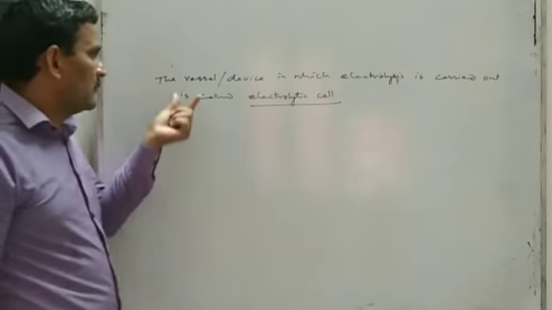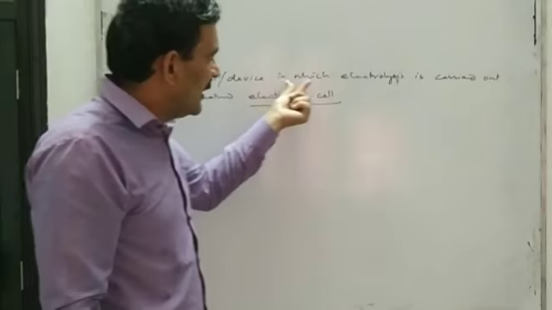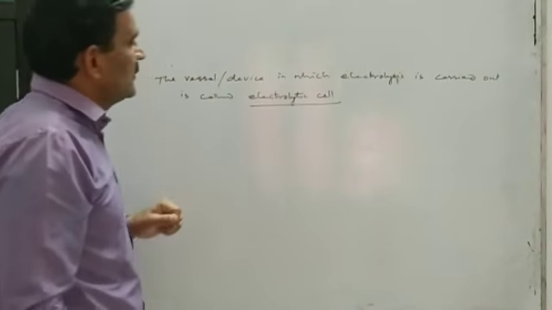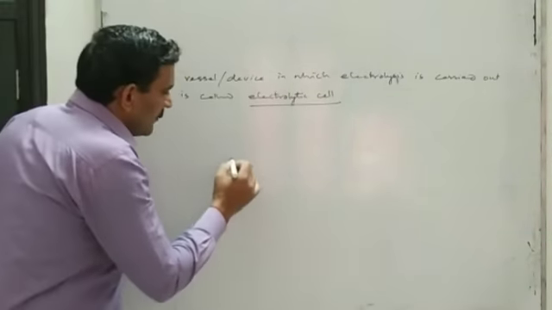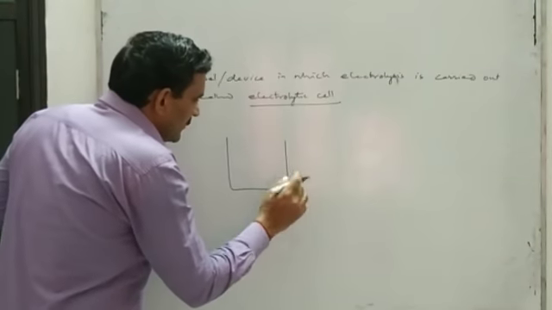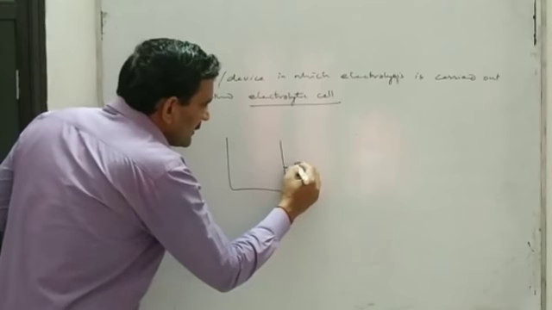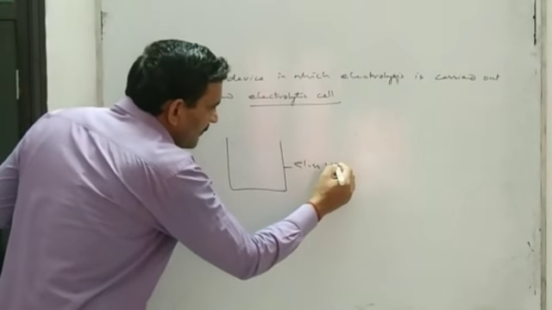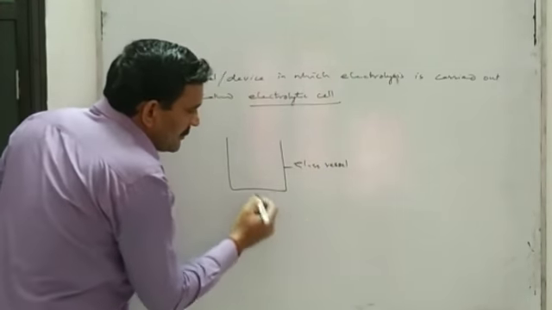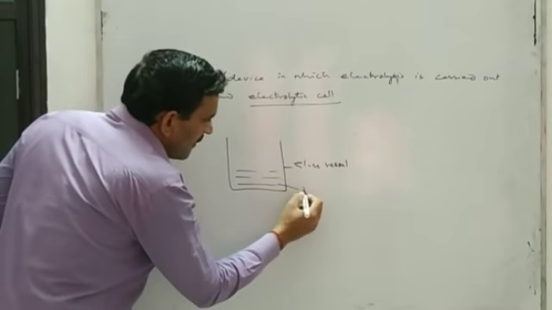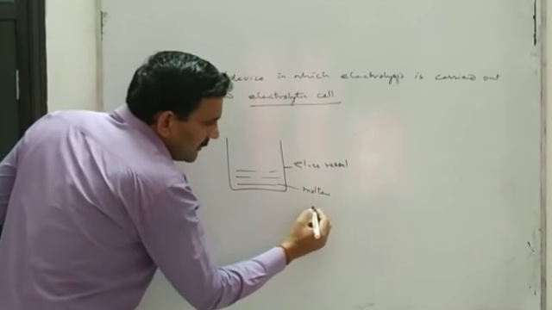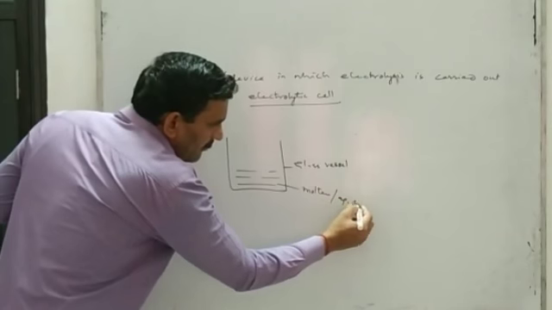The vessel or device in which electrolysis is carried out is called an electrolytic cell. In an electrolytic cell there can be a glass vessel, in which you will take either molten or aqueous solution of the electrolyte,